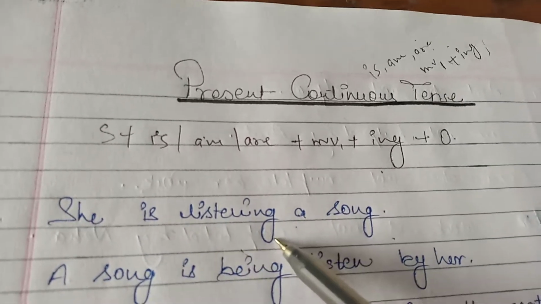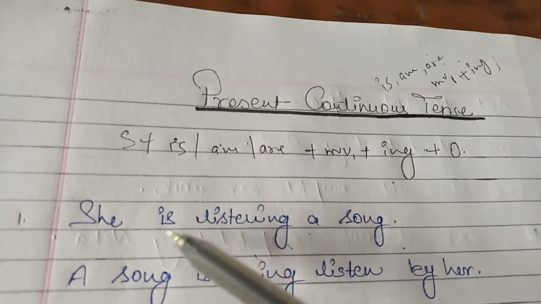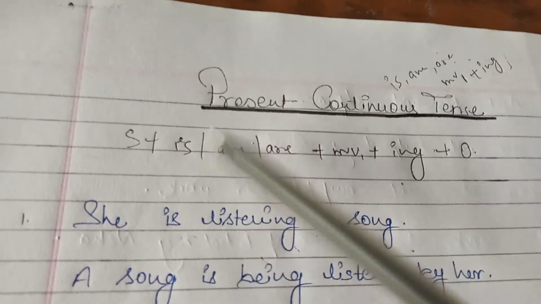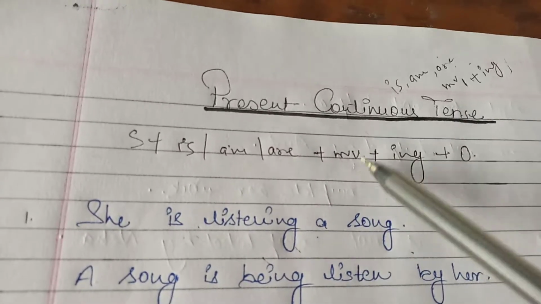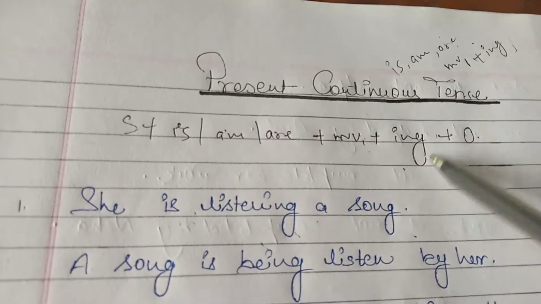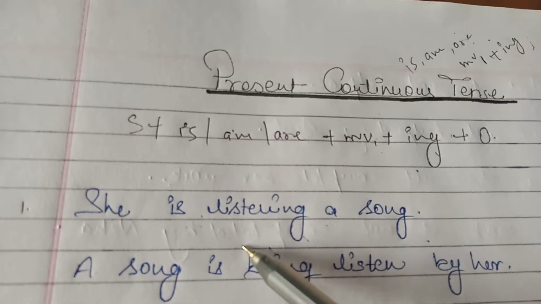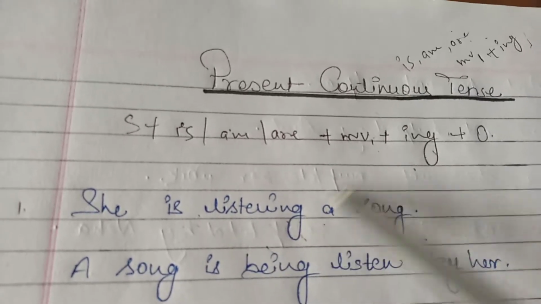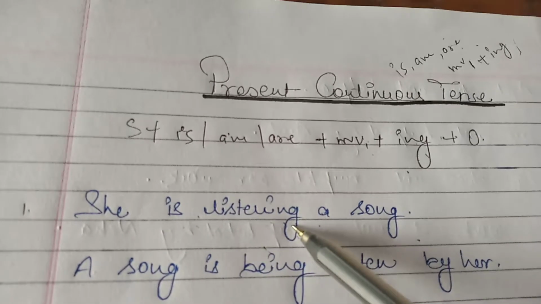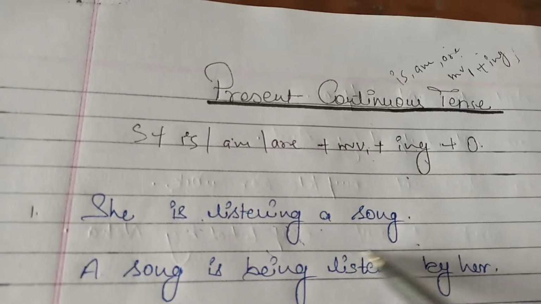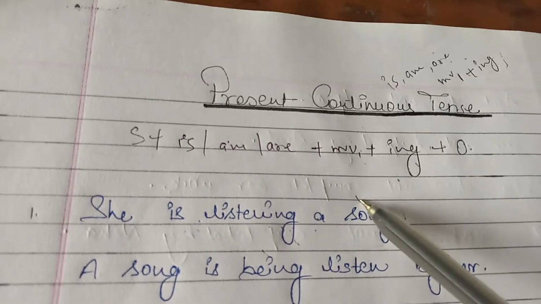I told you that a present continuous sentence will have the helping verb is, am, are, plus the main verb in the first form plus ing. So listen, listen, listen: this is listening, MV1 plus ing. She is listening, plus the object. A song is the object.